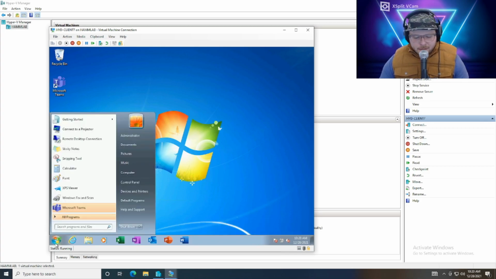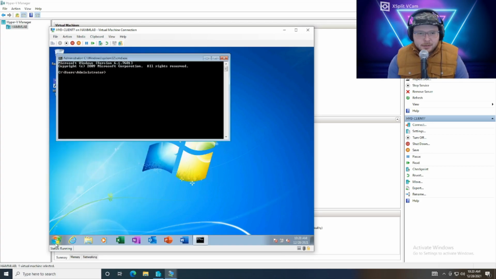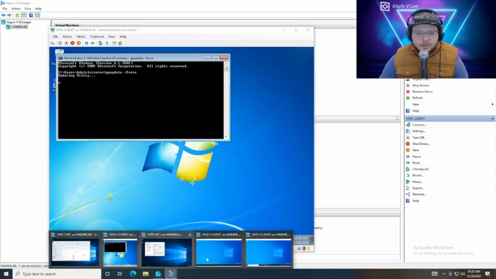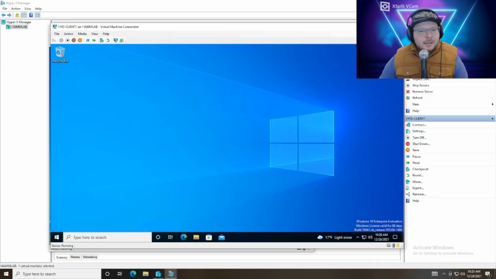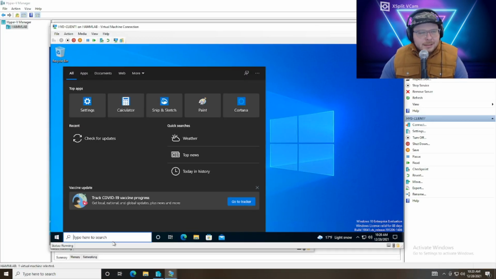So the way you do a group policy update, most of you probably already know, but you can just launch command prompt, gpupdate /force. Press enter. It'll start updating the policy for you. We're going to do that on each of our clients here. So client 1, client 2, and client 7.